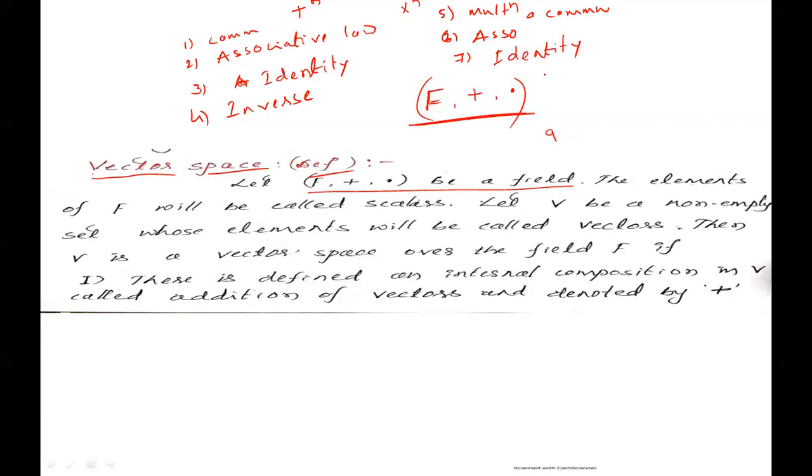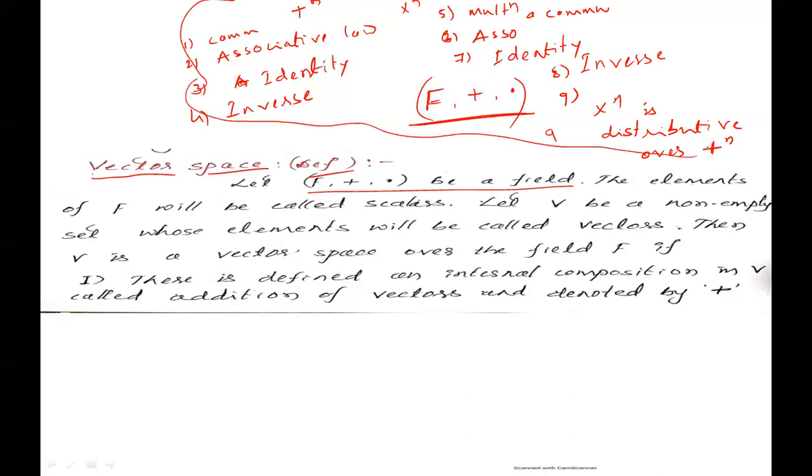Eighth, the inverse law holds. And ninth, multiplication is distributive over addition. If a set satisfies all these 9 properties, it is called a field.